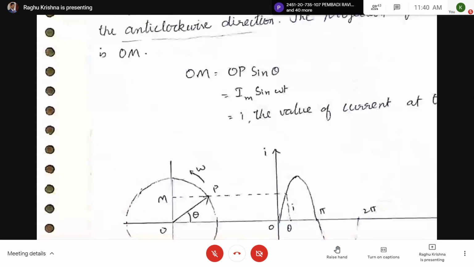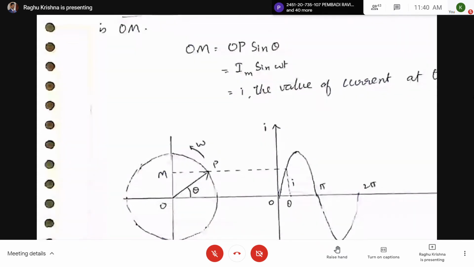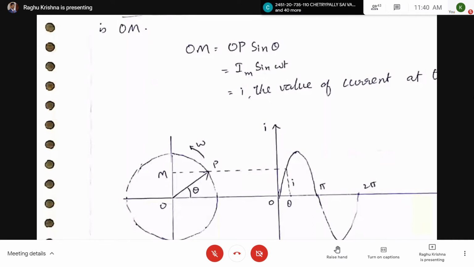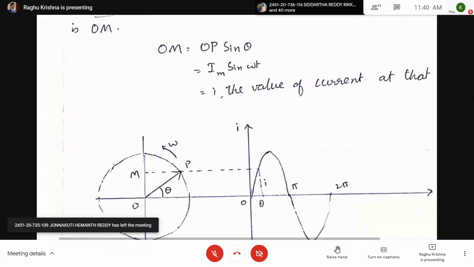From the diagram you can see here, OM can be written as OP sin theta. What is OP? Im. Sin theta is sin omega t. So OM is equal to Im sin omega t, which is equal to small i. What is i? The value of current at that instant.